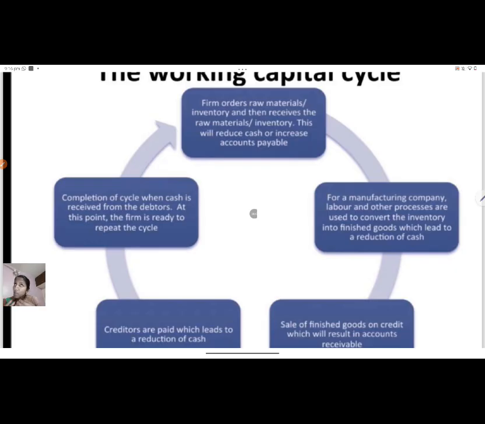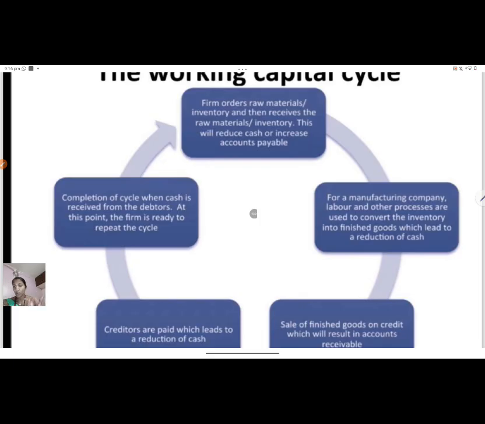When you make a sale on credit, definitely debtors arise. So after the sale of finished products, the operating cycle has two options. Either it can directly convert into cash, or it first converts into debtors, and after one or two months those debtors will convert into cash. Again the cycle is repeating.